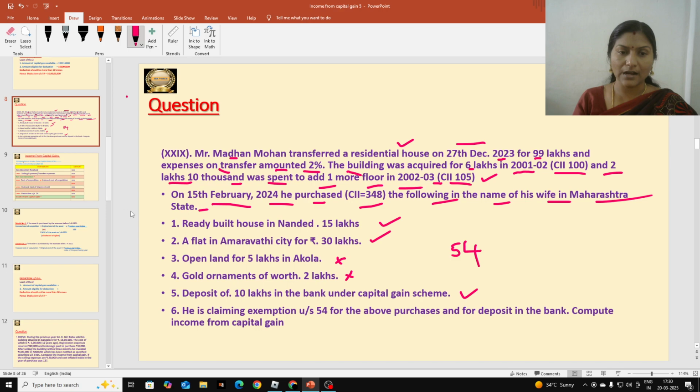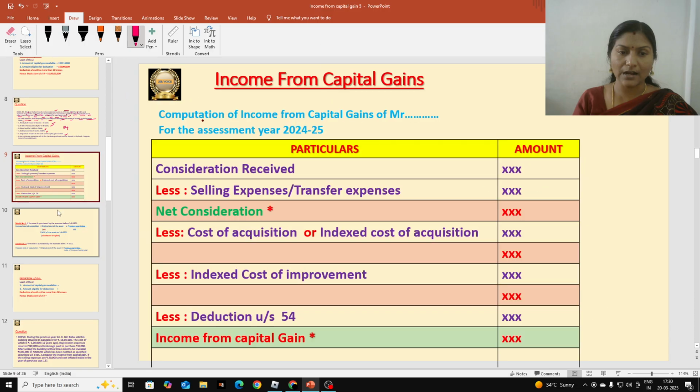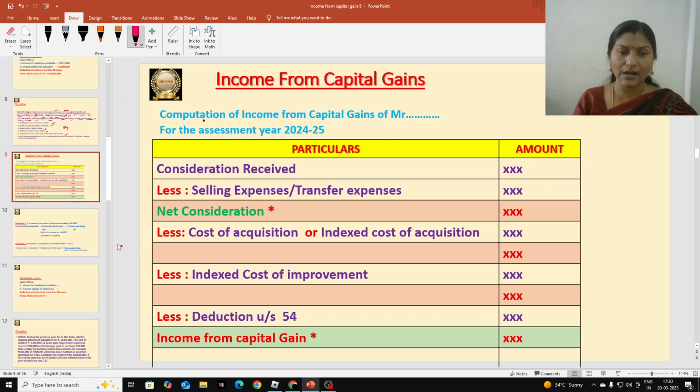So next, let us go. He is claiming exemption under section 54 for the above purchase and for the deposit in the bank. Compute income from capital gain. So they are asking us to calculate income from capital gain. Okay, let us go and calculate it. This is the format that we need to follow whenever we calculate income from capital gain. Always we have to follow this procedure.